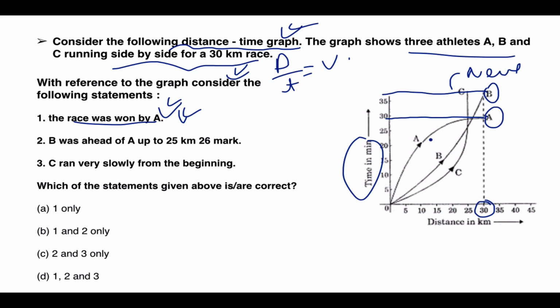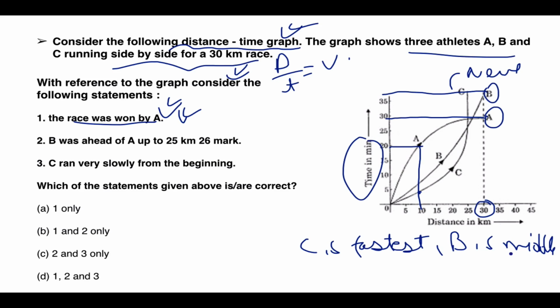A is the slowest one. It has just covered 10 kilometers in 20 minutes, while 10 kilometers was covered earlier by C. So C is the fastest in the beginning. Then B is in the middle, while A is the slowest in the beginning.